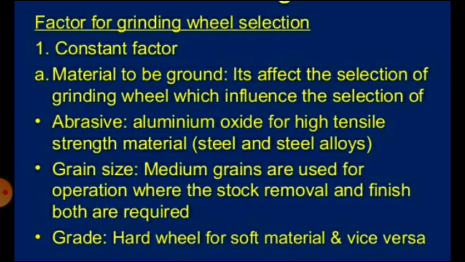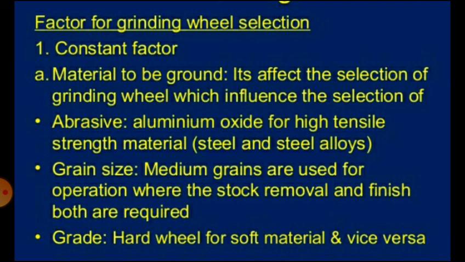So first, constant factors. In constant factors, first is the material to be ground. It affects the selection of the grinding wheel, and influences the selection of abrasive. So aluminum oxide is used for high tensile strength material. Then the grain size: medium grains are used for operations where stock removal and finish both are required.